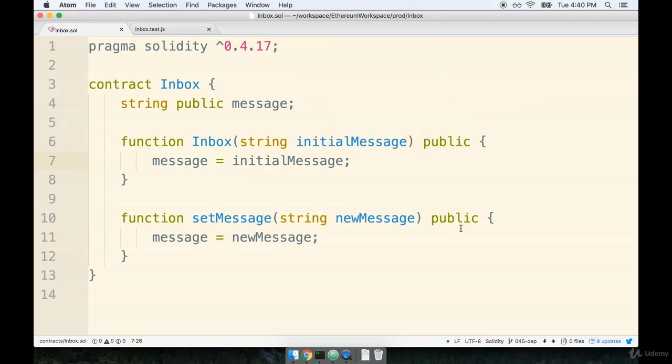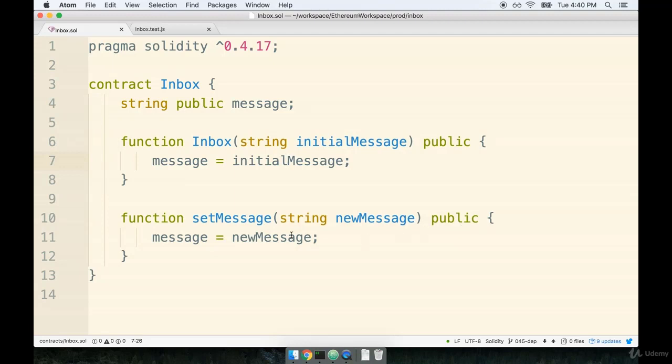Fortunately, we've got a rather small contract, which means it's going to be pretty straightforward for testing. I want you to look at this contract right here. And remember, this is essentially just a contract that stores some tiny little string. I want you to imagine what behavior about this contract is kind of important for its functionality. I think that probably there's two big things that come to mind around this contract.